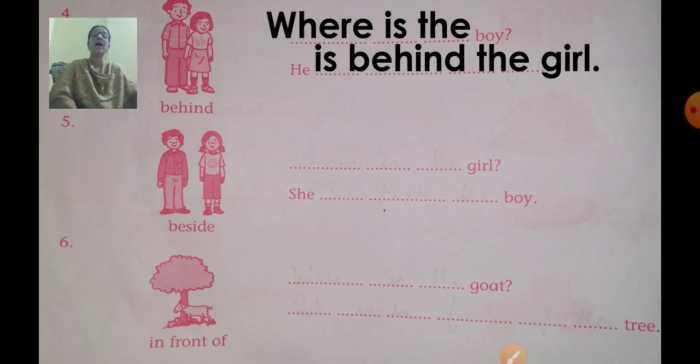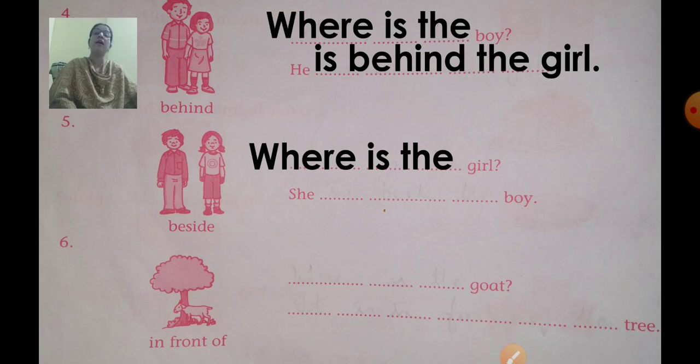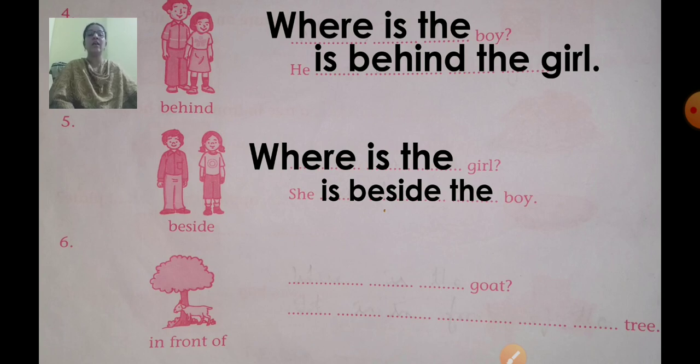Again you have to finish the question first. Dash dash girl. Okay. Now where is the girl? Where is the girl? Answer. She is beside the boy. Where is the girl? She is beside the boy.